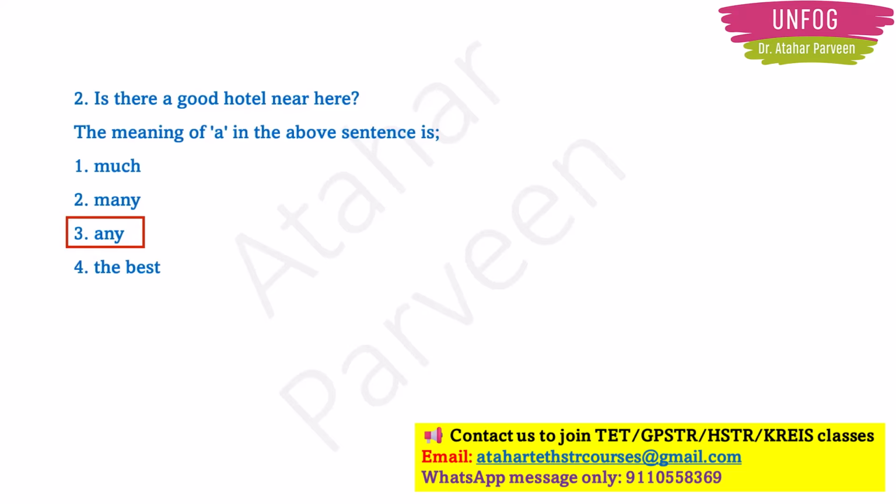So here in this question they are specifically talking about any one good hotel. That's why instead of writing any one good hotel, they have written just A. Usually we don't like to elaborate sentences, right? If I am searching for a hotel, I will just ask, is there a good hotel here? I will not say, is there any one good hotel here? I will not make the elaborate sentence.